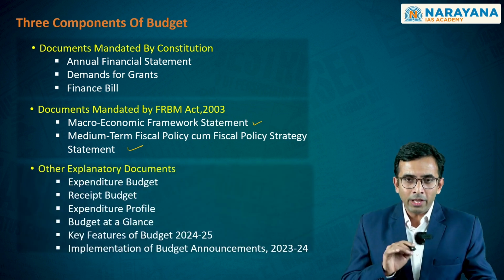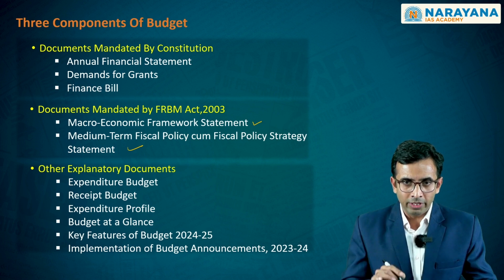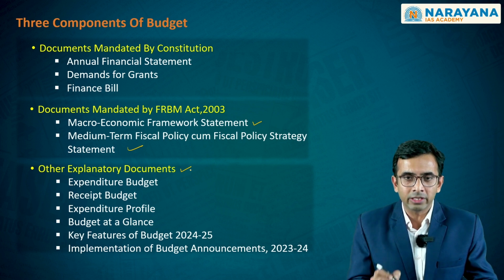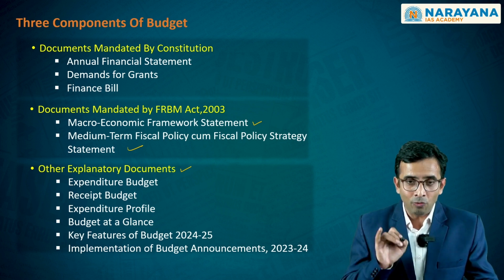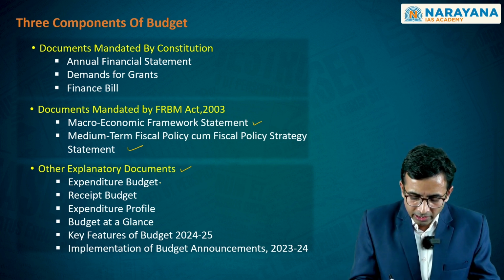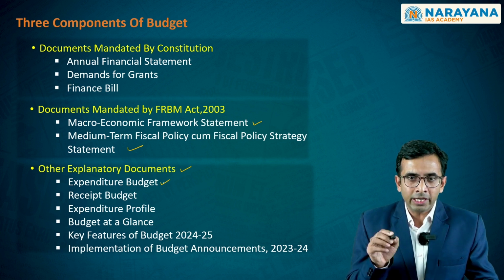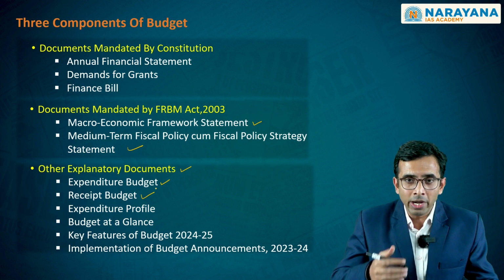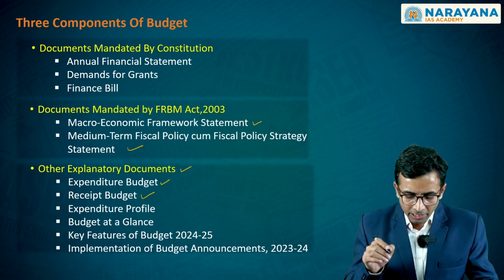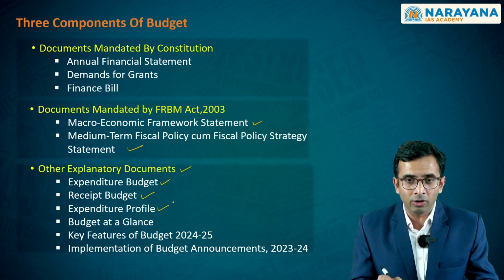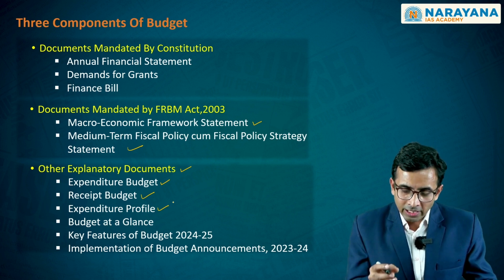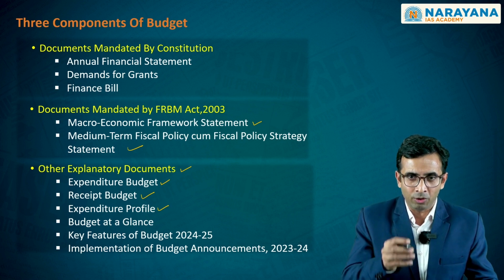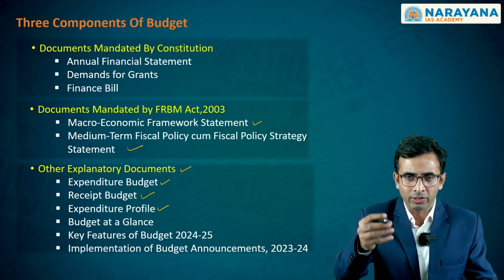Third, based on both of these documents, the government will also present some documents which are referred to as explanatory documents. One such explanatory document is the expenditure budget. The second such explanatory document is the receipt budget, which is to meet this expenditure budget. And number three, you also have what is referred to as expenditure profile. This has certain important context because of which it is being referred to as expenditure profile. We will look into it once we move ahead with our discussion.